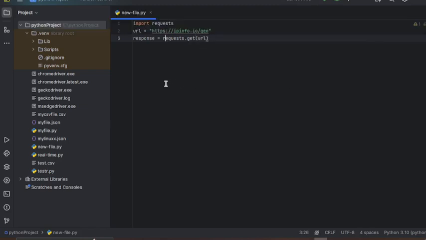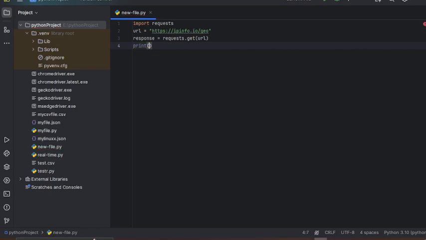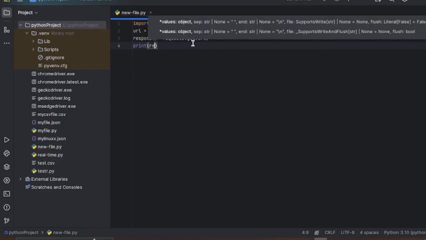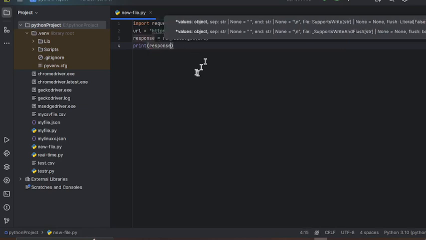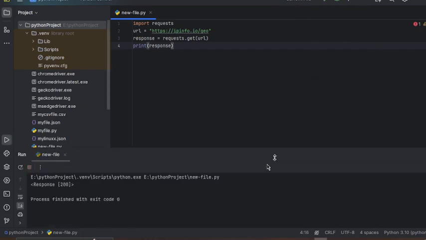So it will get the response from this URL. We will print the response, and we will check whether it gives a response or not. It will give the response 200.